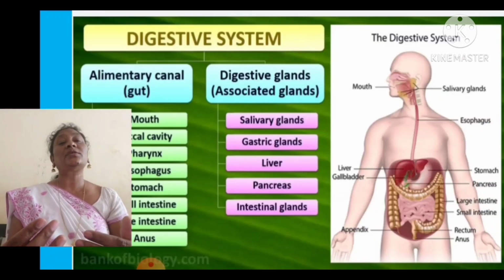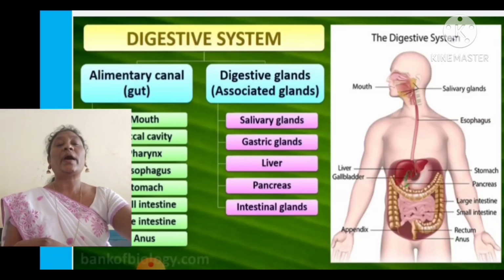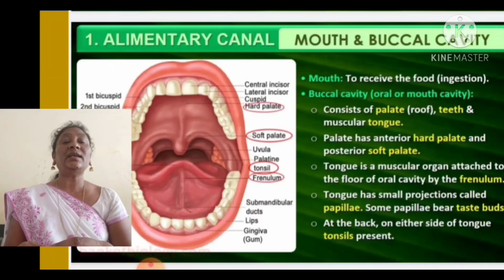Let us see the different parts of the alimentary canal: mouth, buccal cavity, pharynx, esophagus, stomach, small intestine, large intestine, rectum and anus. And now coming to the digestive glands, you can find the picture, children. You can observe salivary glands, gastric glands, liver, pancreas and intestinal glands.